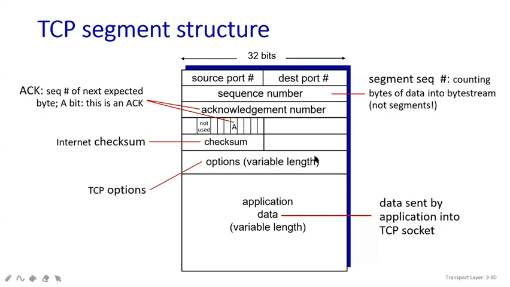Next one will be your options. That is nothing but if you have any extra variables, that is known as your TCP options variable, which can be of any length and you can attach and send through your message. Now you can see here the first one, whatever bits of data are present over here, the first one will be your header.